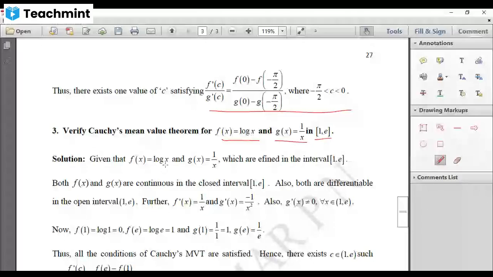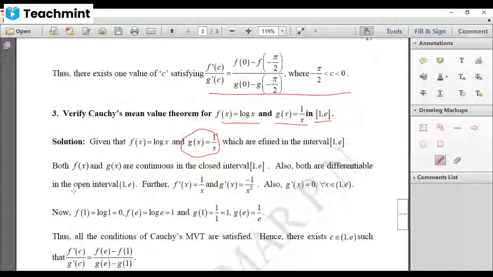It's a function which is taking values in between 0 and 1, and it is finite, therefore it is continuous also. And g of x also exists because it is discontinuous only at 0. If you put x equal to 0, then only it is discontinuous. But we are not considering 0 here. We are considering greater than 0. Therefore, at all the points, this is continuous. Therefore, both f of x and g of x are continuous, and also they are differentiable, right? Differentiable in the open interval 1 comma e.